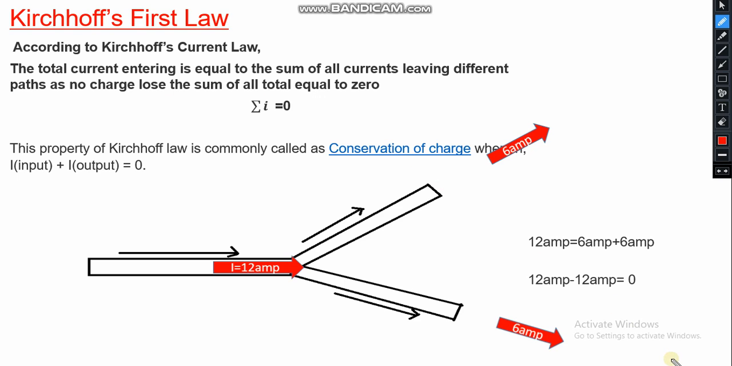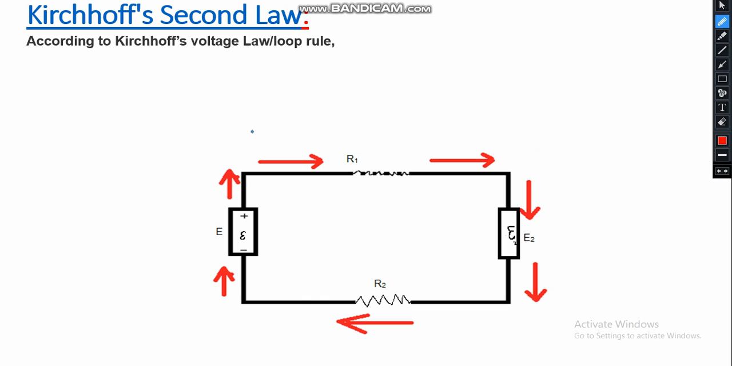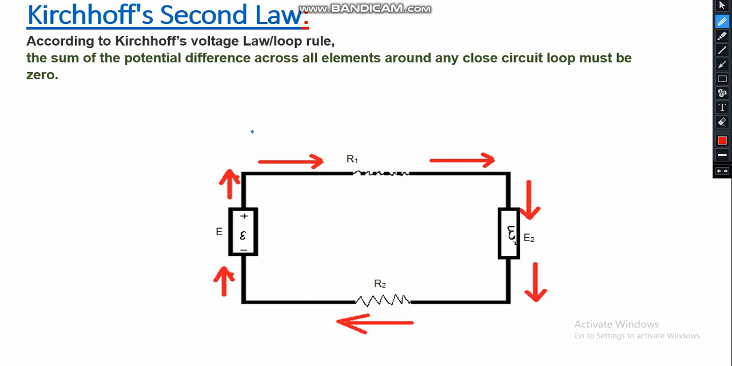Now further we will study Kirchhoff's second law. According to Kirchhoff's voltage law, or loop rule, these are the two names you can call it. You can say voltage law or loop law as your choice. Now, the sum of potential differences. According to the definition, the sum of potential differences across all elements around any closed circuit loop must be 0. This is Kirchhoff's voltage law.